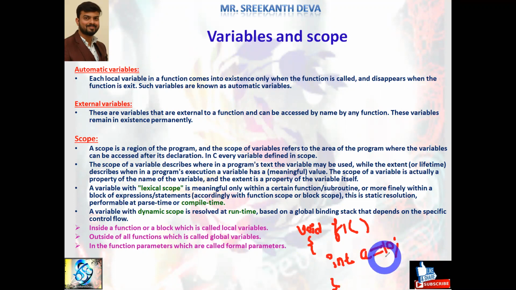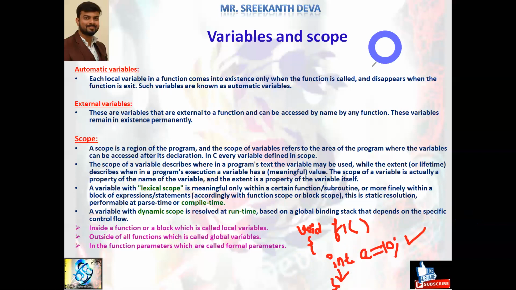The scope of this variable a is only within the f1 function. We cannot access it in the main function or f2, f3, or other functions, because it is an automatic variable or local variable. These variables are available only within this function, not outside of it. This type of variable is called an automatic variable.